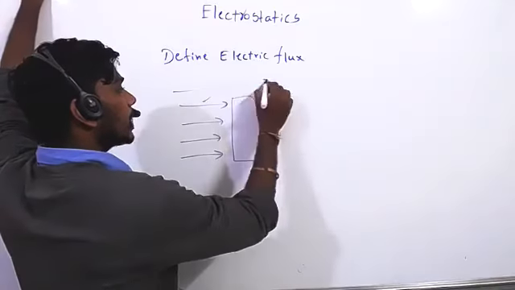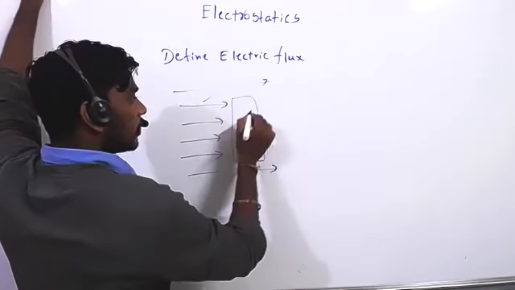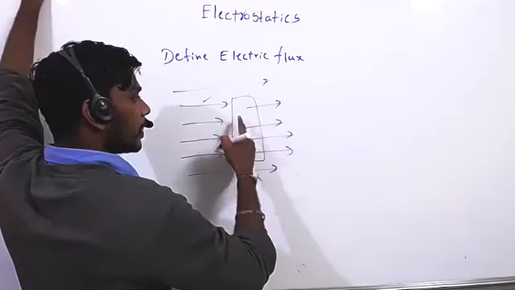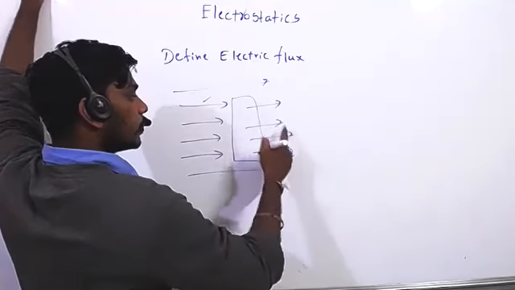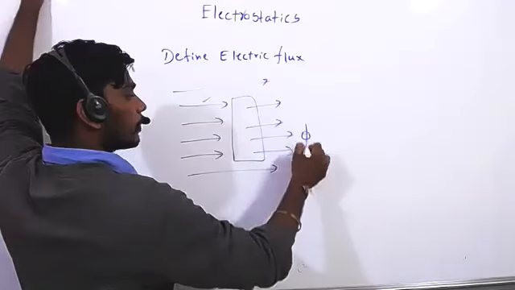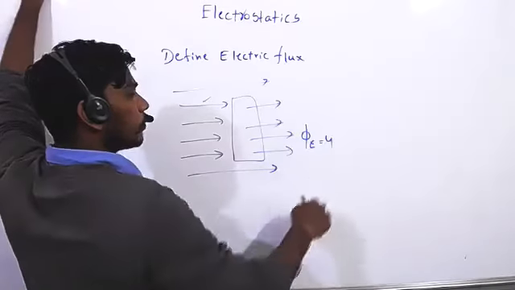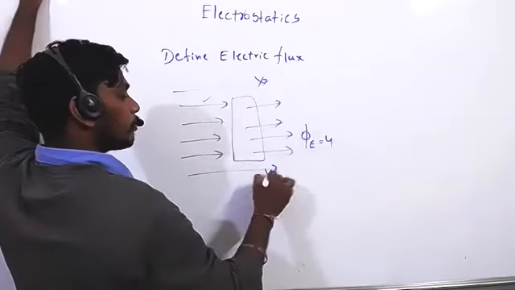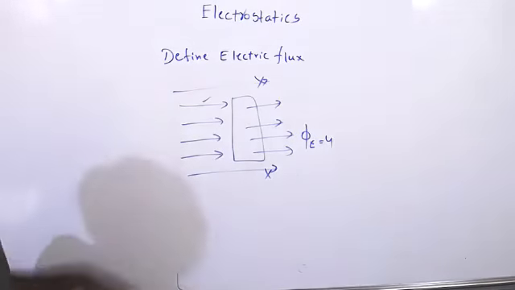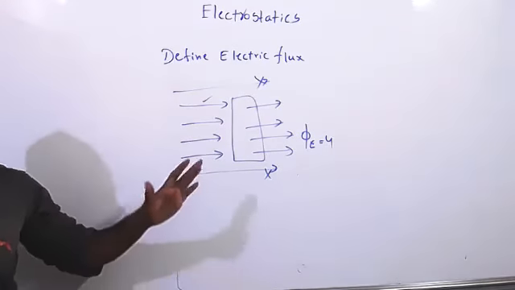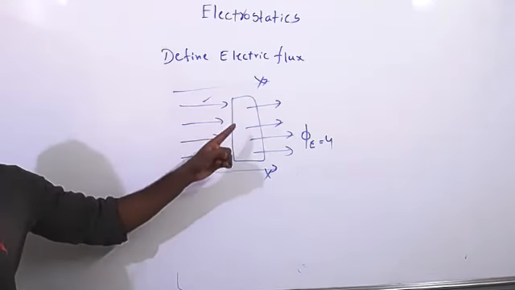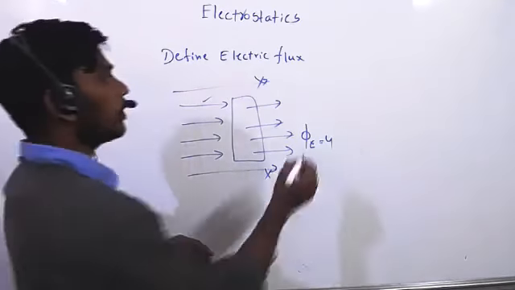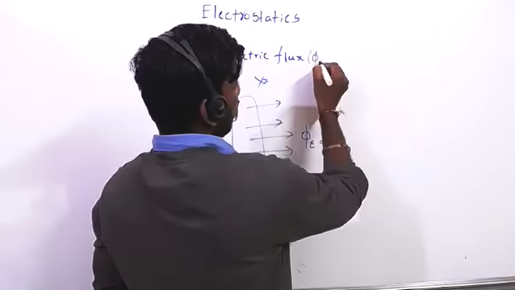Remember that. If this electric field line is going like this, and these electric field lines are passing perpendicular through this area, then 1, 2, 3, 4. Flux is 4. Electric flux equal to 4 because 4 lines are passing. These others are not flux. So you should remember that. Electric field lines passing perpendicularly through an area, that is called flux.